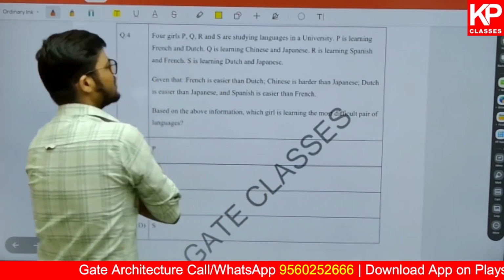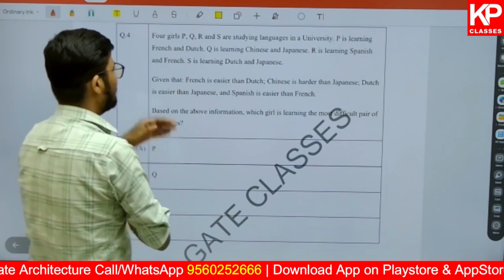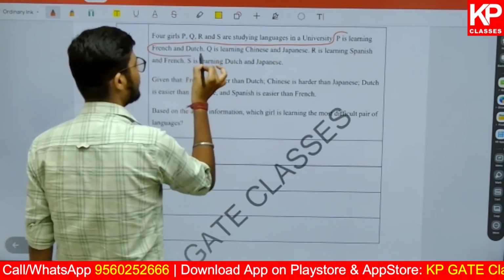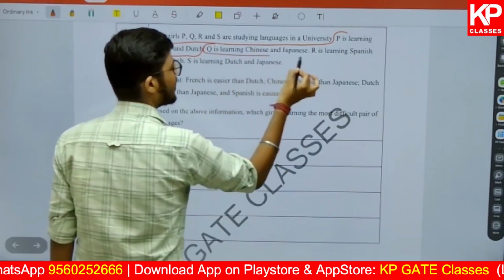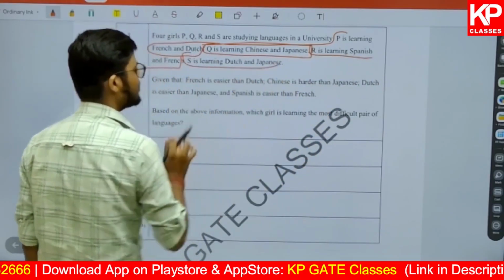It says 4 girls are there, P, Q, R and S, and they are studying languages in the universities. Try to understand what each is learning. P is learning French and Dutch. Q is learning Chinese and Japanese. R is learning Spanish and French, and S is learning Dutch and Japanese.